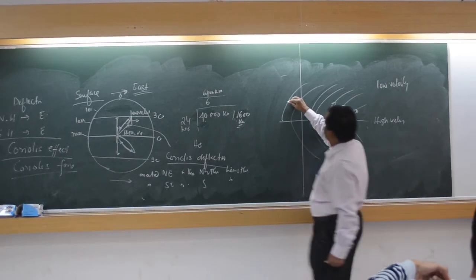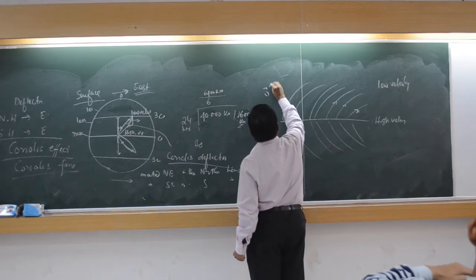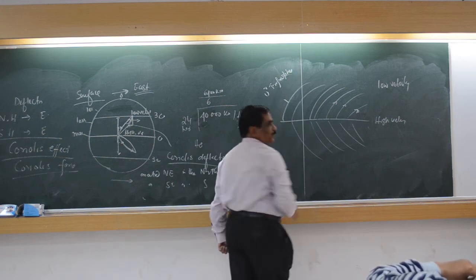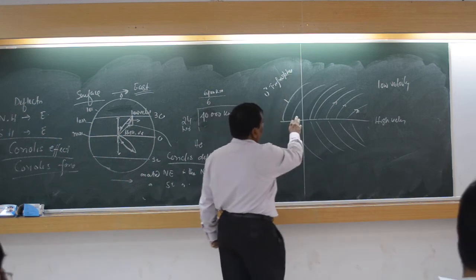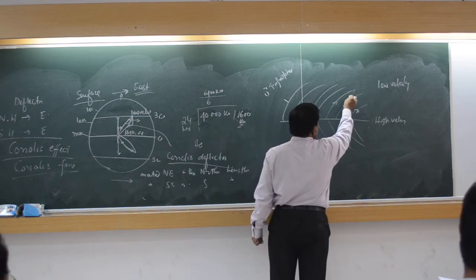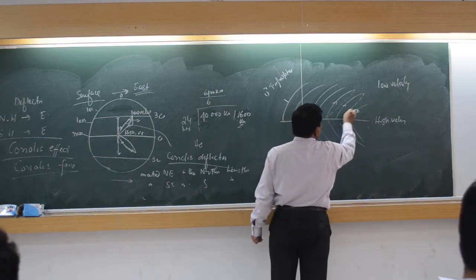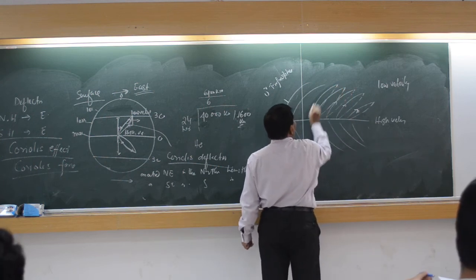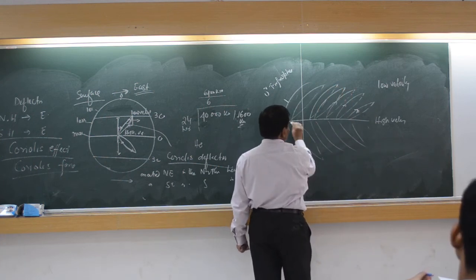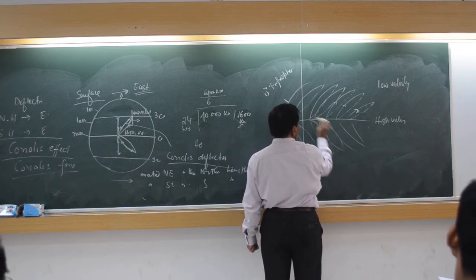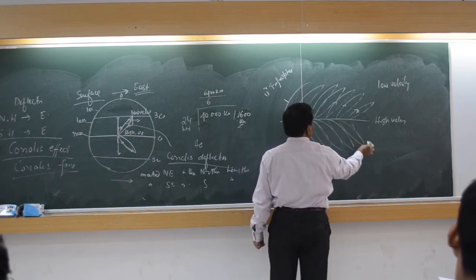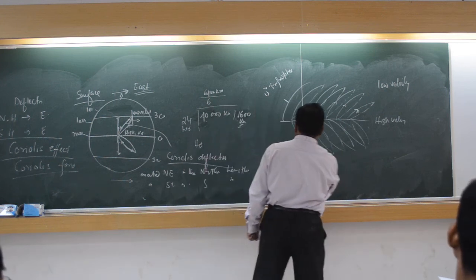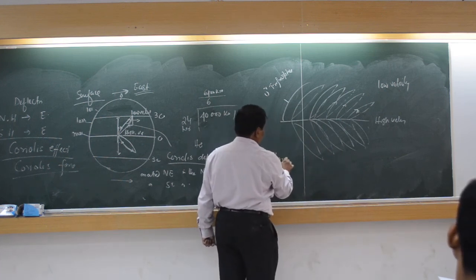But on the earth's surface, they will come back like this. Did you understand that or not? Tell me. So these are the Hadley cells.